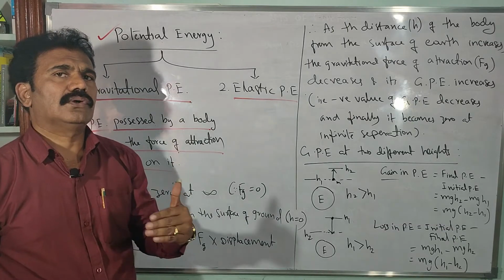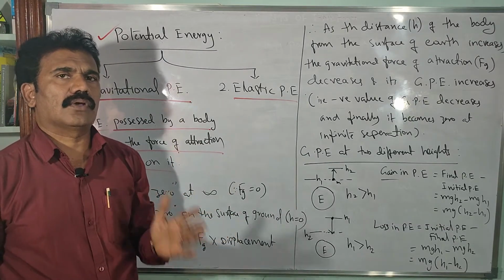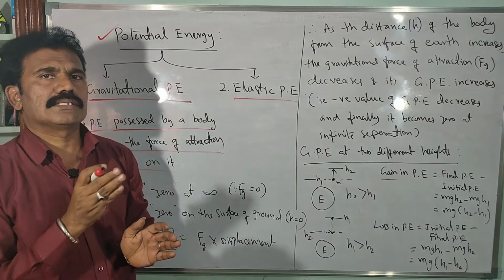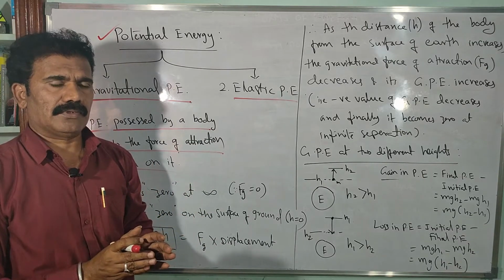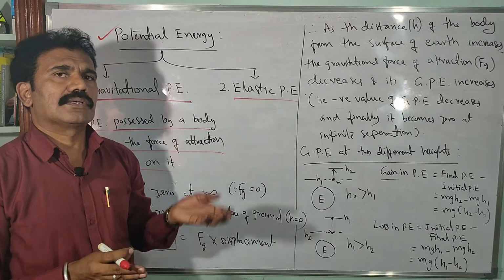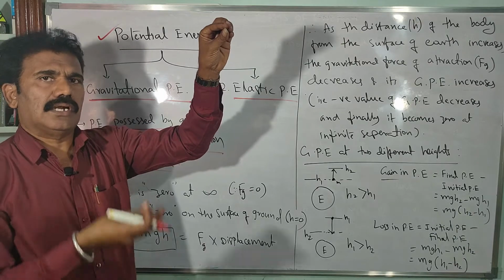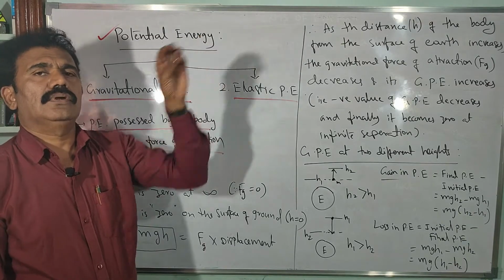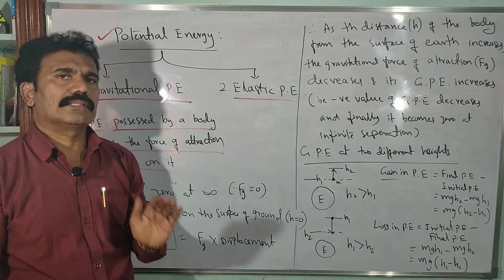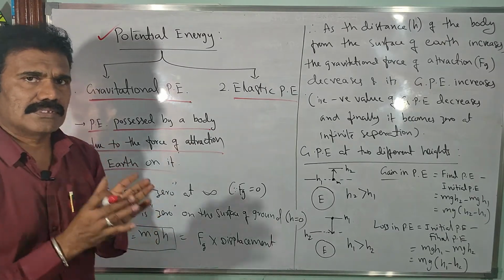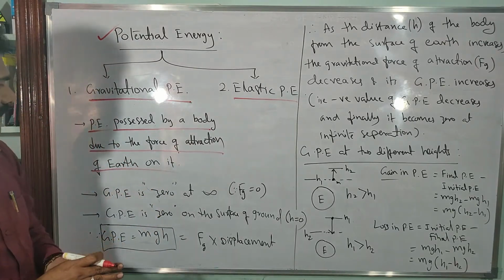Force into displacement, that is called work done. That particular amount of work done can be considered as a potential energy. In this example, work is done on the body by the earth itself, by the gravitational attractive force of the earth. So you have to consider that work done as negative work done here, so the potential energy is always considered negative. The value is negative.